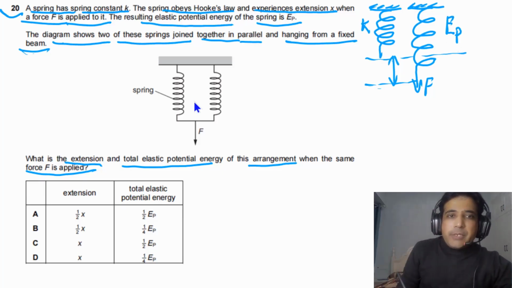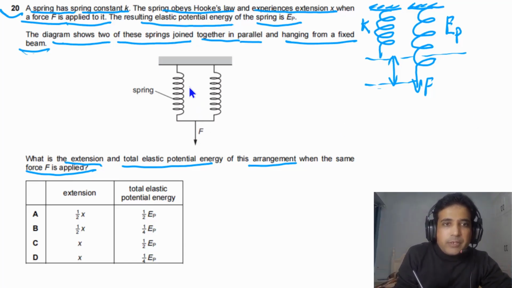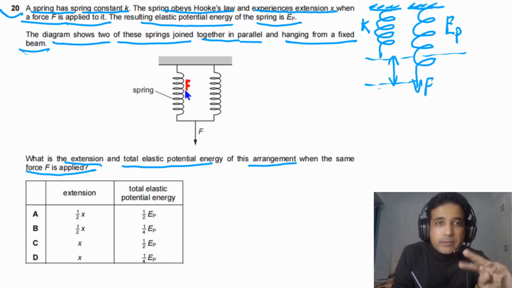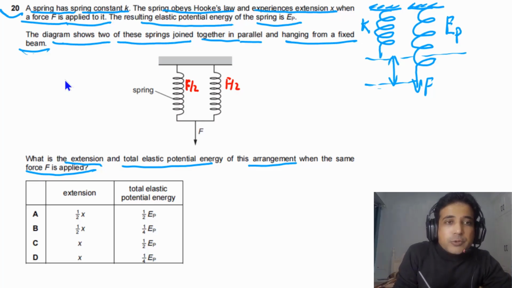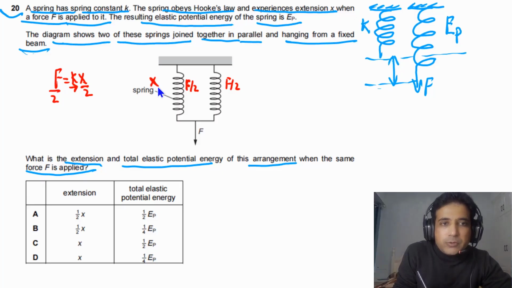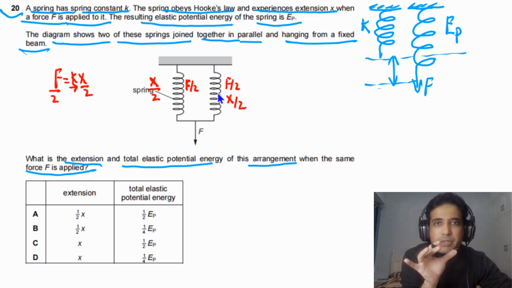But now if we look at this given arrangement, we have two springs, and we apply force F here. The force will be distributed, it will be shared by these two springs. So the force on this spring will be F by 2 and the force on this spring will also be F by 2. Now the force becomes half. F is equal to K times X, and K remains constant. If the force becomes half, the extension also becomes half. So the extension of this spring will be X by 2 and the extension of this spring will also be X by 2. Now we need to calculate the total elastic potential energy of this arrangement.